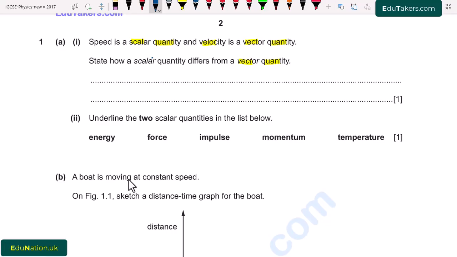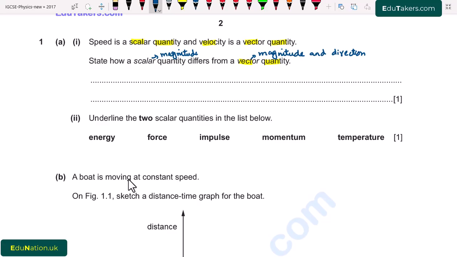I write here, scalar has only magnitude, while the vector quantity has magnitude and direction. So basically direction is the factor that is very important in describing scalar and vector quantities. So we can simply say that a scalar does not have direction while vectors have direction.